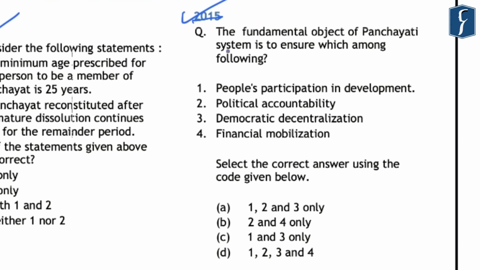So if you look at this question that was asked in the year 2015, the fundamental objective of the Panchayati Raj system is to ensure which among the following. If you look at the basic objective of the Panchayati Raj institutions and the way in which they were conceptualized in India, you will find that the fundamental objective was people's participation in development, and third is democratic decentralization. However, political accountability and financial mobilization were not the fundamental objectives of the Panchayati Raj system, and hence the correct answer is C, that is 1 and 3 only.